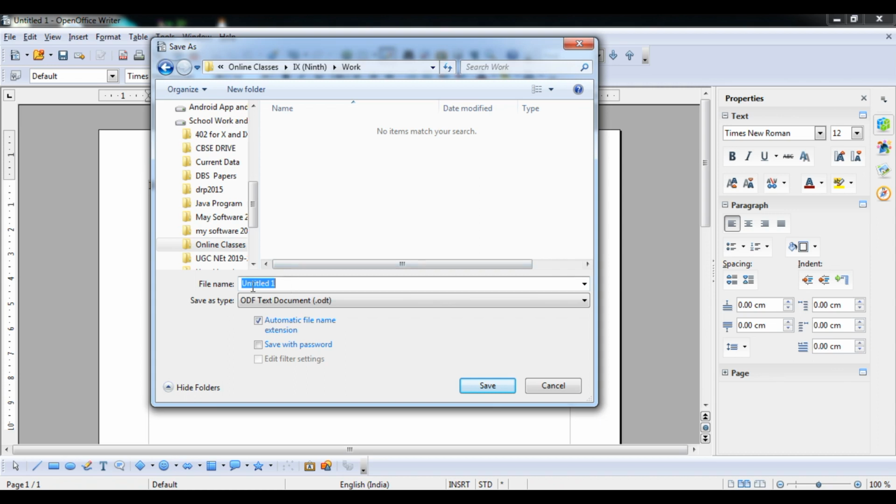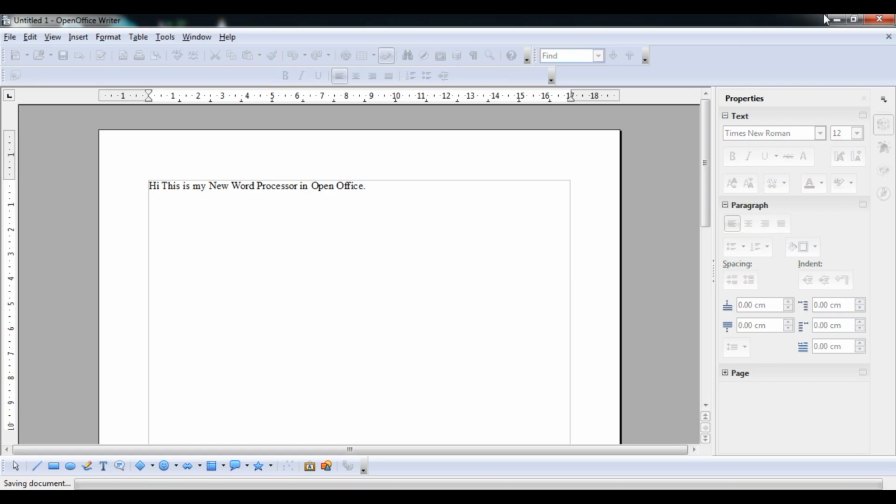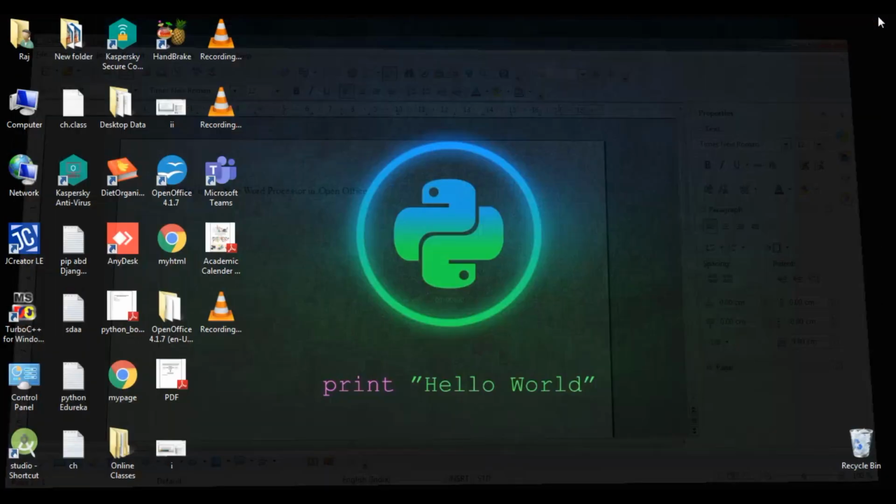Inside that I can type my file name. Okay, my file. I don't need to type the extension, it is ODT. Okay, Open Document Text format, ODF it is. So you can just type it and save it, and it will save automatically. So let's see where it is saved now.